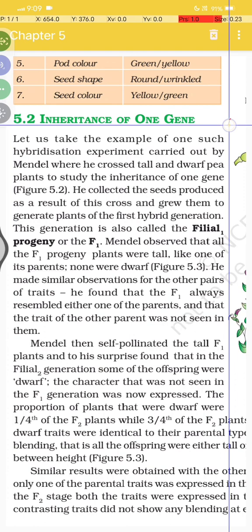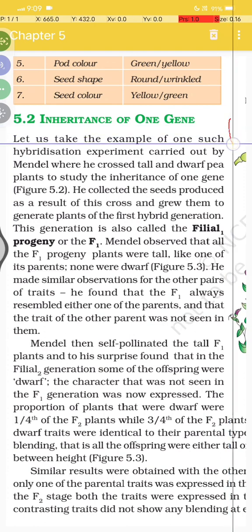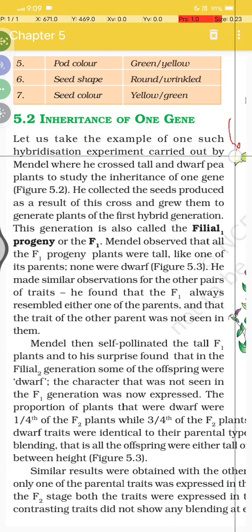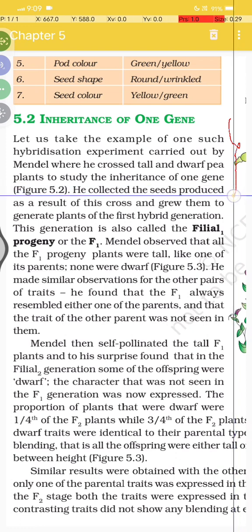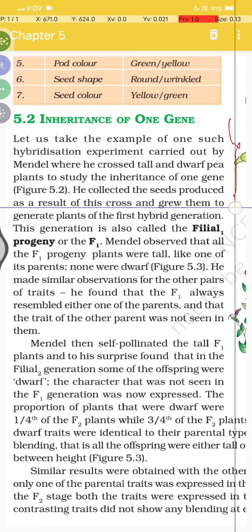5.2 Inheritance of one gene. Let us take an example of one such hybridization experiment carried out by Mendel, where he crossed tall and dwarf pea plants to study the inheritance of one gene, and in figure 5.2 he collected the seeds produced as a result of this cross and grew them to generate plants of the first hybrid generation.